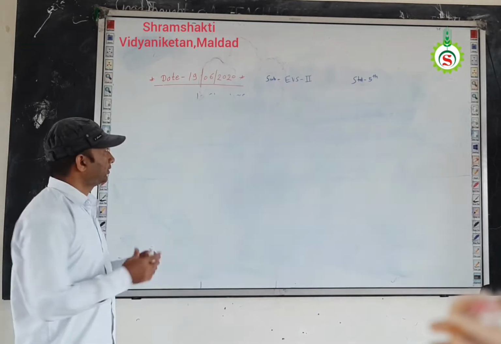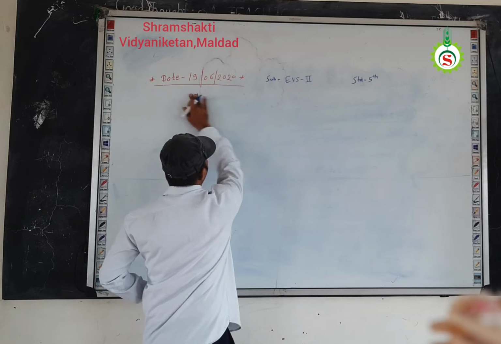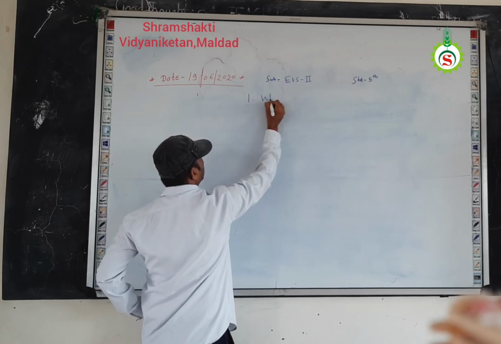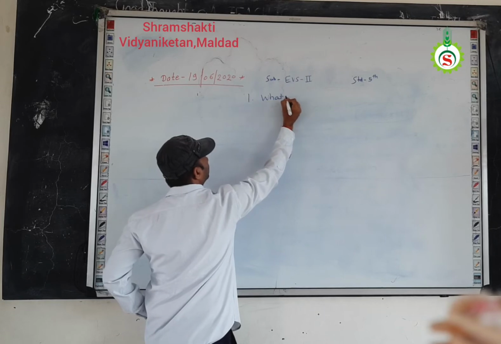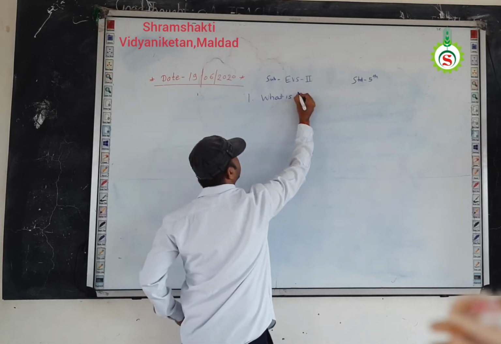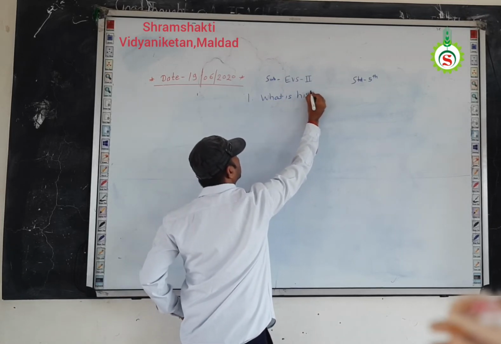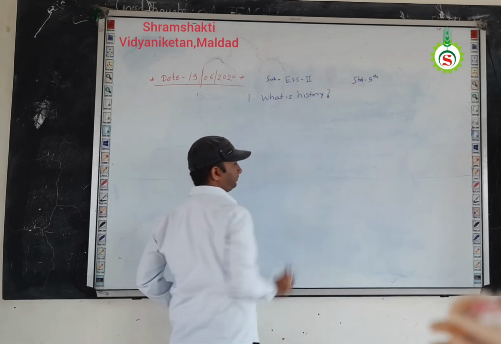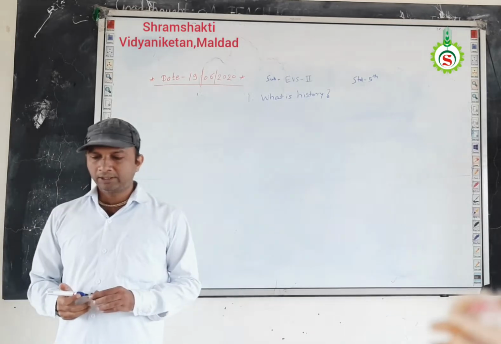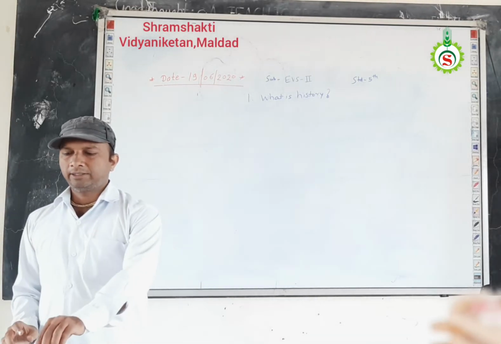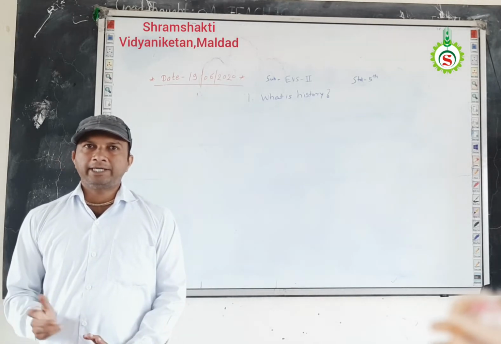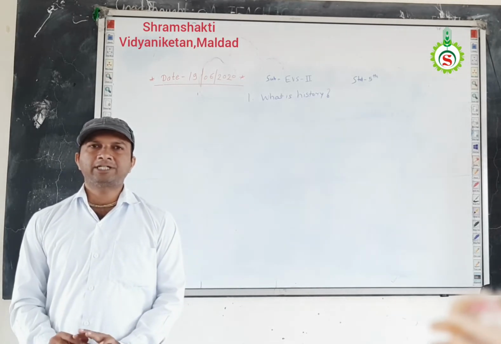Okay, so chapter number 1, what is history? Now students, last year in EVS part 2 we have studied the events of Chhatrapati Shivaji Maharaj.